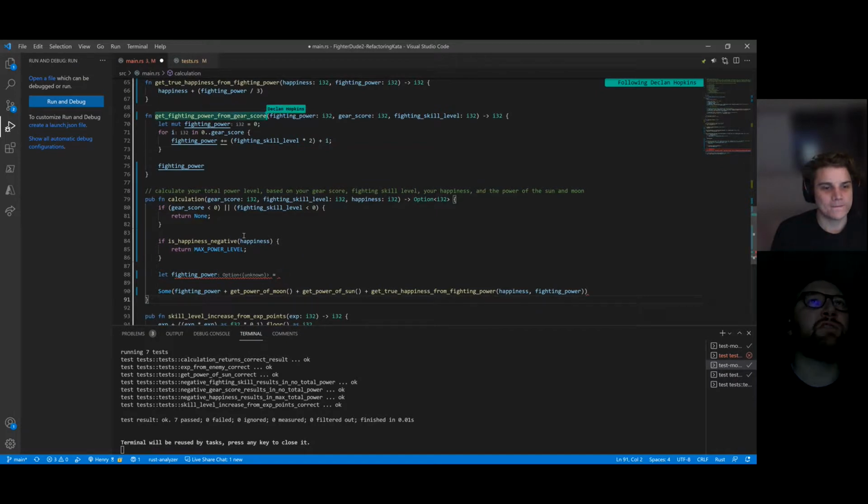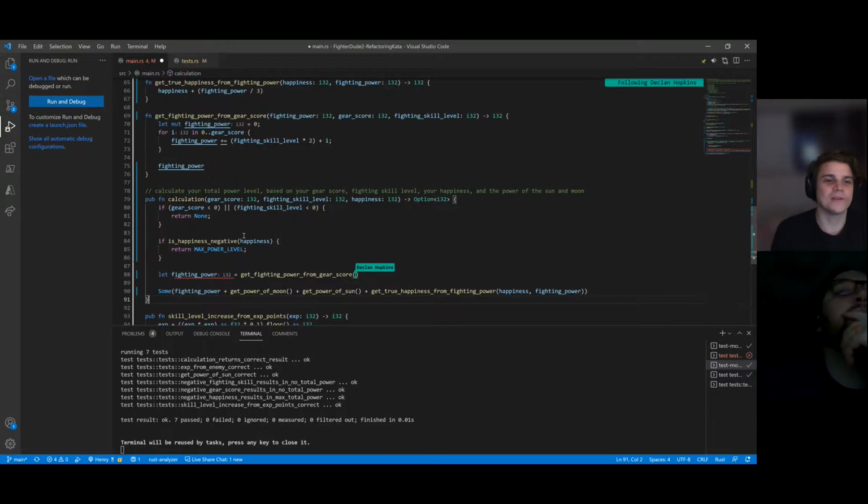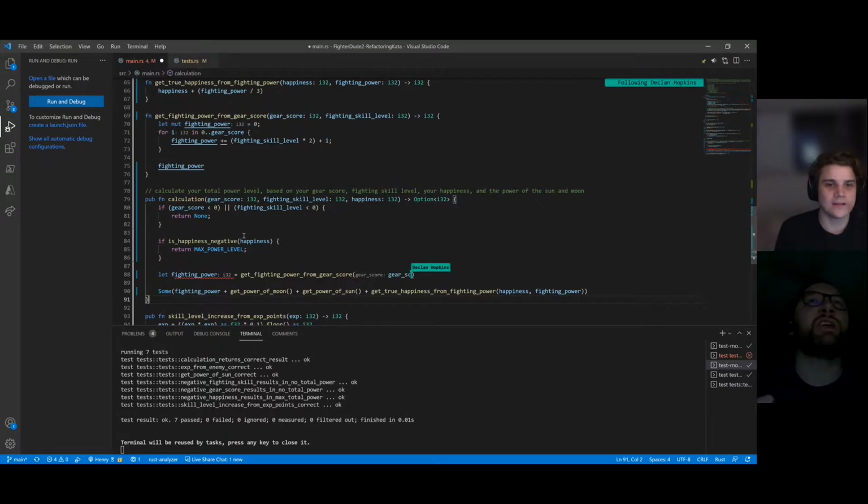So let's call that function and pass it in fighting power, gear score, and fighting skill level. Hold on, but where did fighting power originally come from? Oh, I guess it doesn't originally come from anywhere. It's actually not a parameter. That was a mistake. Okay, great. So just gear score and fighting skill level.